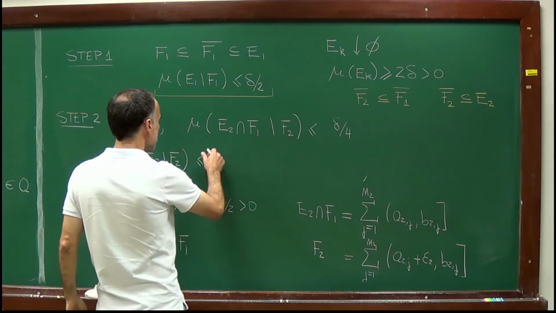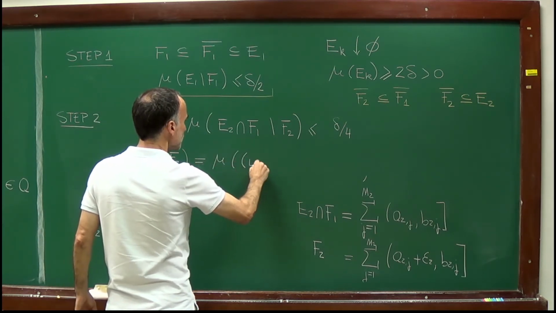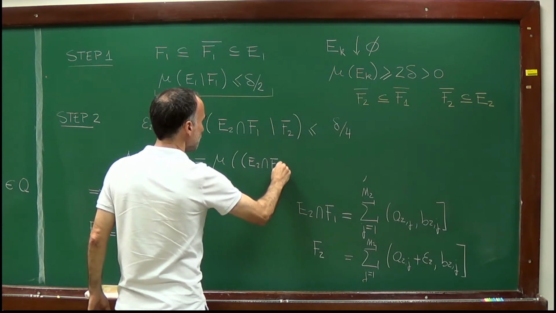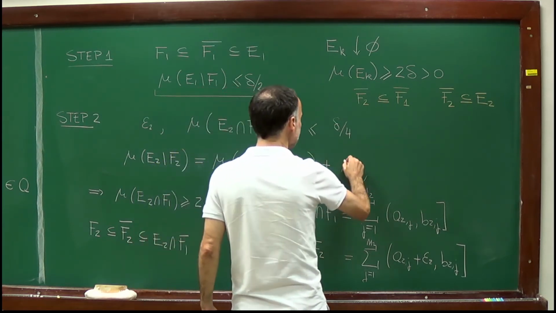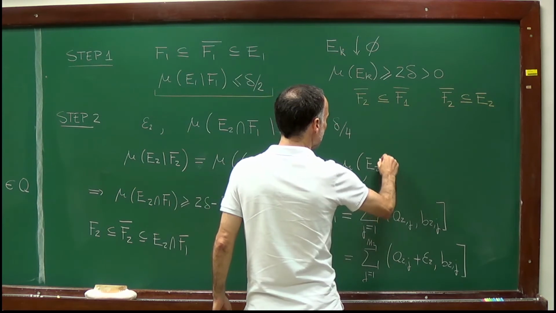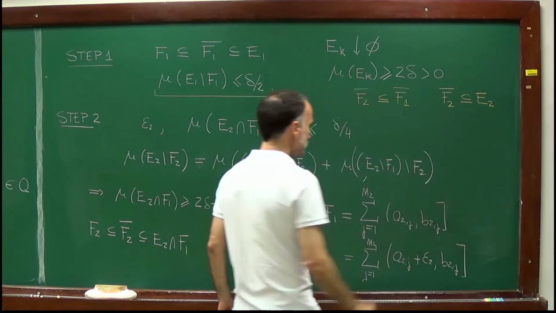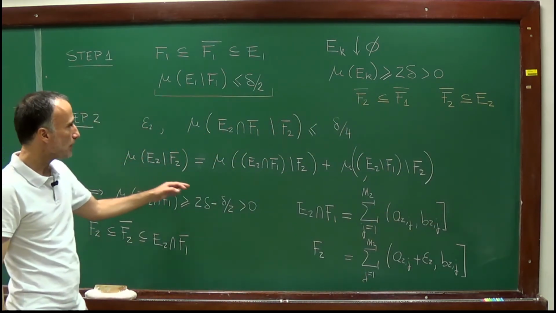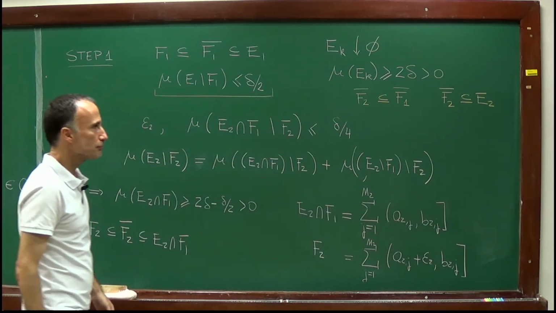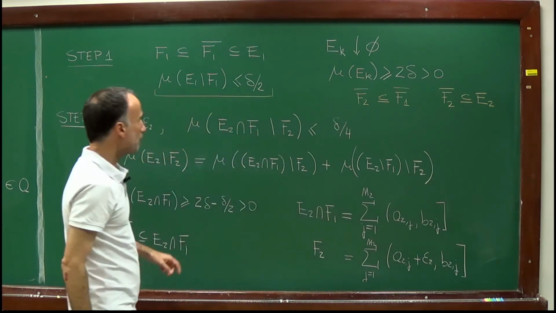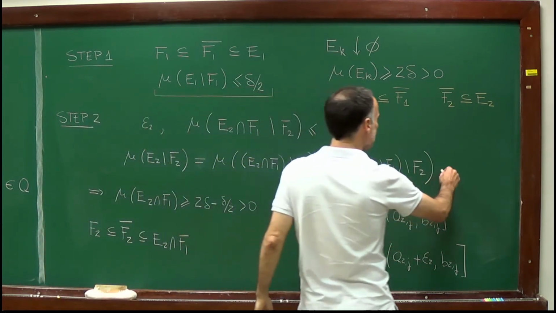So this is equal to the measure of E2 intersection F1 minus F2 plus the measure of E2 minus F1 minus F2. I just replaced E2 by the union of E2 intersection F1 and E2 intersection the complement of F1. Now, by construction, this first set has measure bounded by delta over 4.